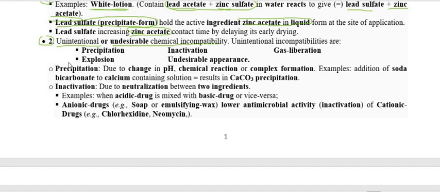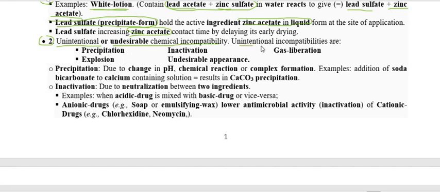Now we have to go through the unintentional one. When we are prescribing two drugs together and they may react together and form a different compound unknowingly, this is called unintentional or undesirable chemical incompatibility.